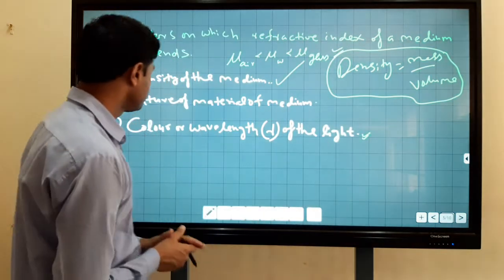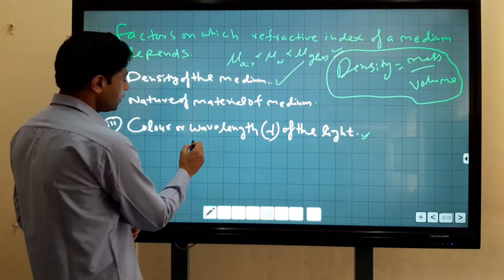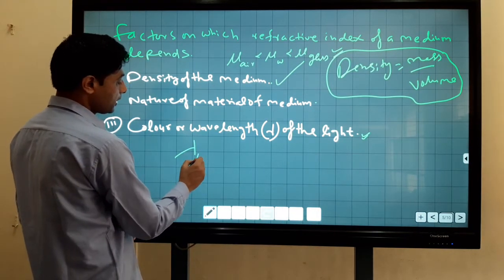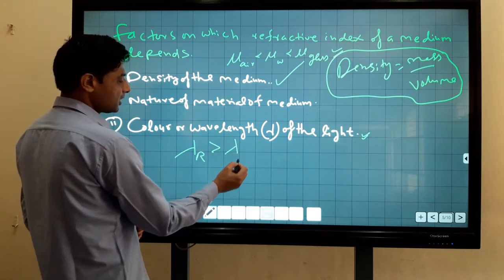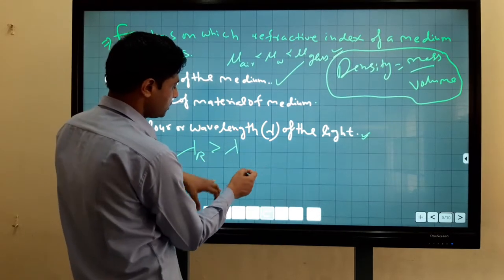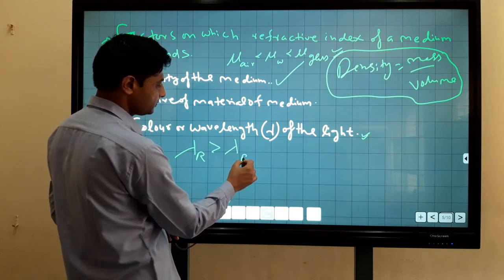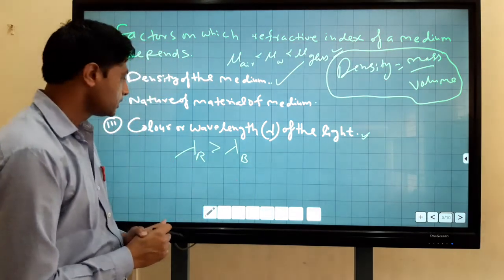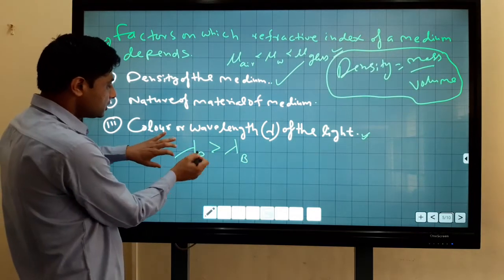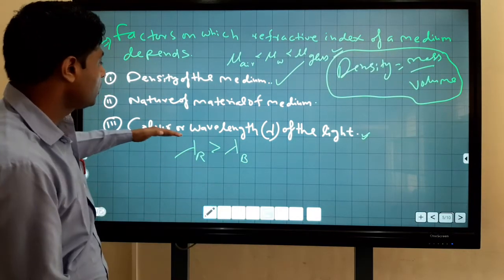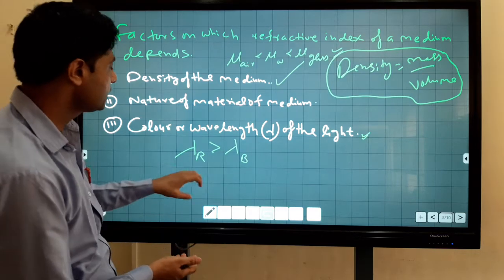As you know, the wavelength of red color is more than the wavelength of blue color.